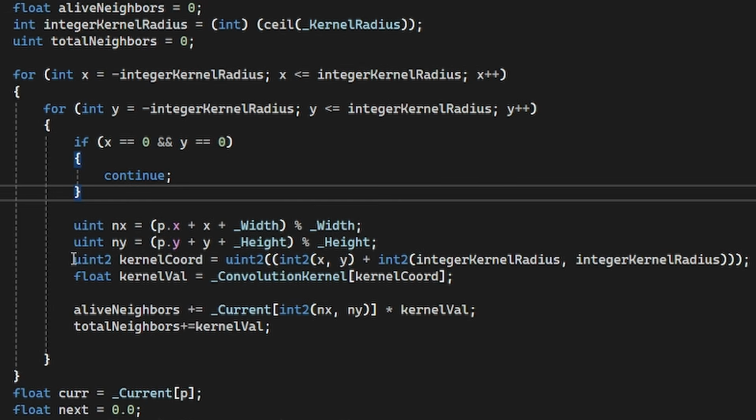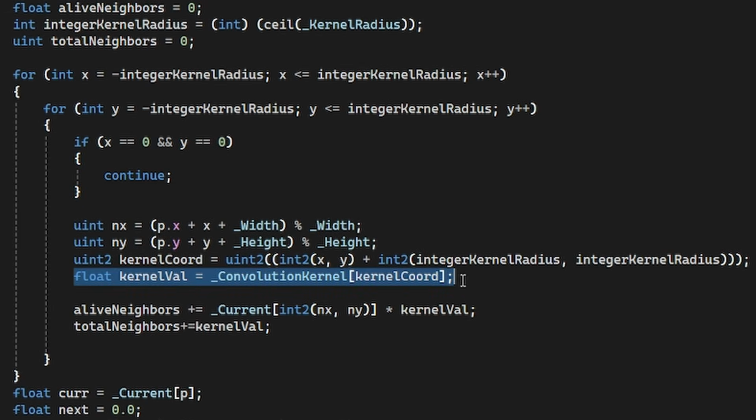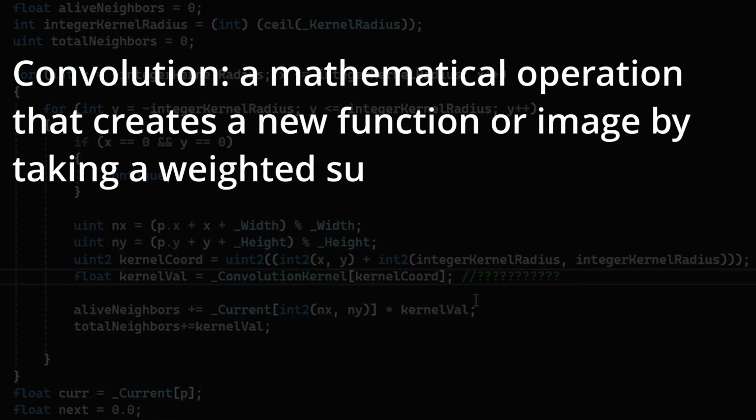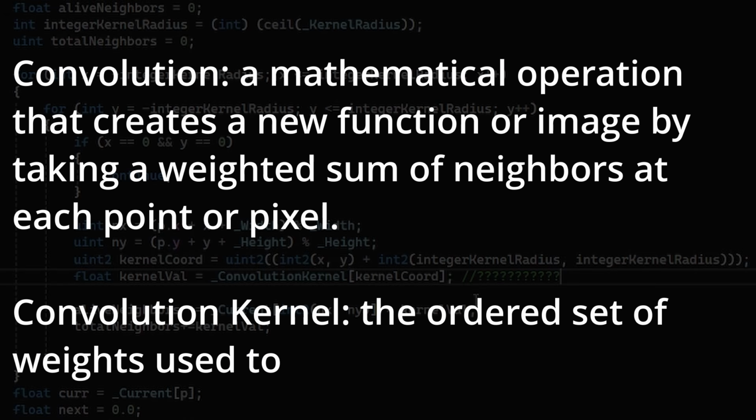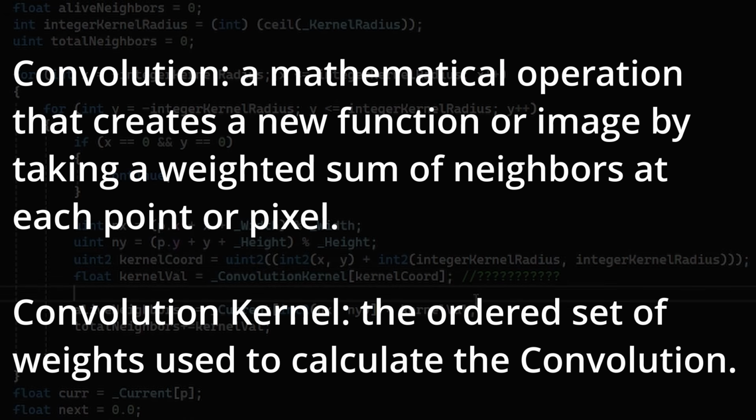It's now later. When we count our living neighbors, we'll now multiply each cell's aliveness by that pre-computed weight. We'll also add the weight to our total neighbors count in order to keep our ratios consistent. By the way, if you're wondering about these variable names, this kind of weighted count is also called a convolution, and the neighborhood is called the convolution kernel. I won't go too much into these because it's really just another name for what we've already been doing, but if you read more about artificial life after this video, you'll definitely run into those terms, so it's good to know them now. Okay, that's enough education, let's go to the game scene.